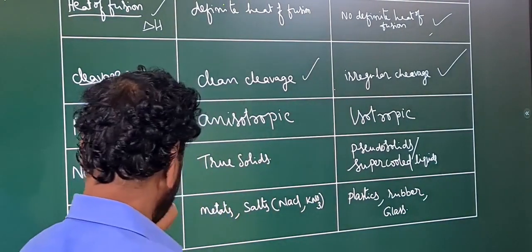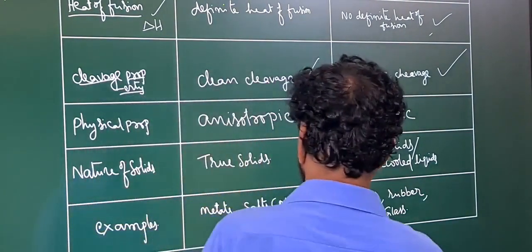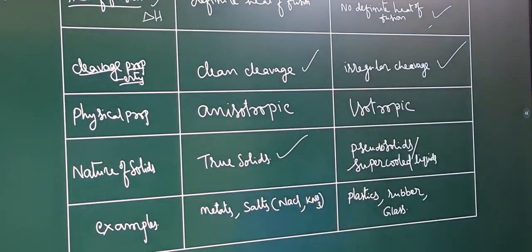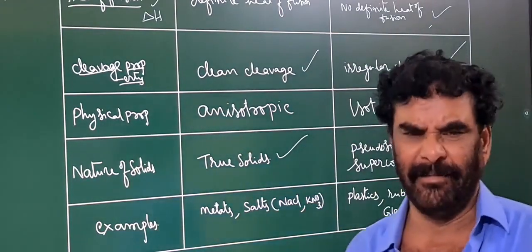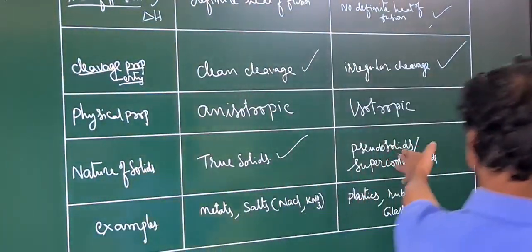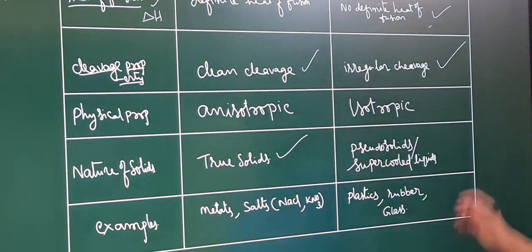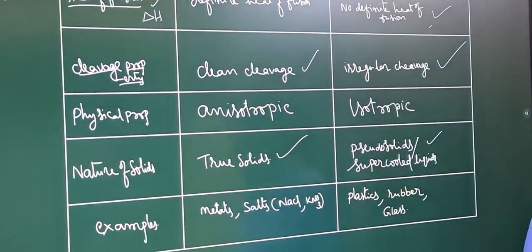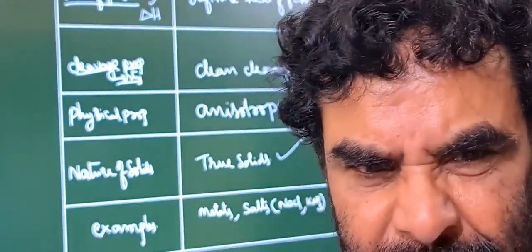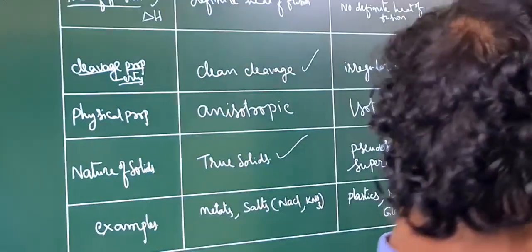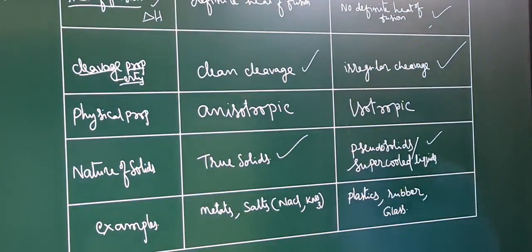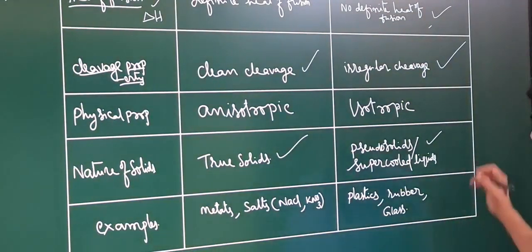And now the properties. Let me talk about the nature of the solid. Crystalline solids are called true solids. I will come to this one again. They are solids, that's all. Amorphous solids are also called false solids, or pseudo solids. They look like solids, but their solid properties are less. They are not behaving like solids.